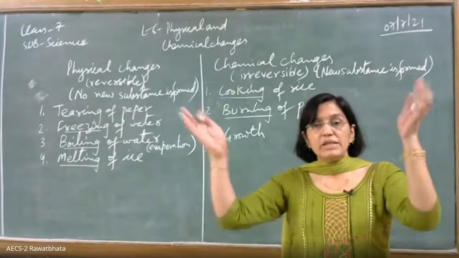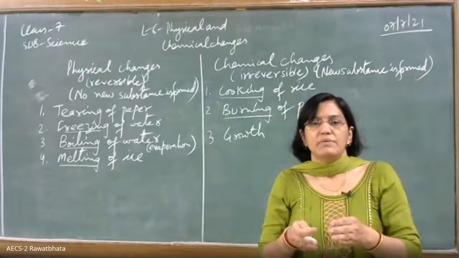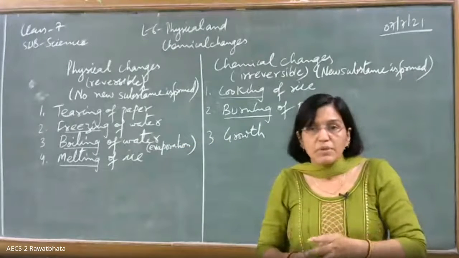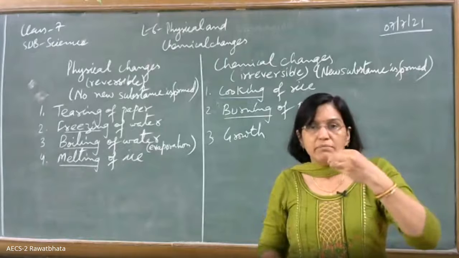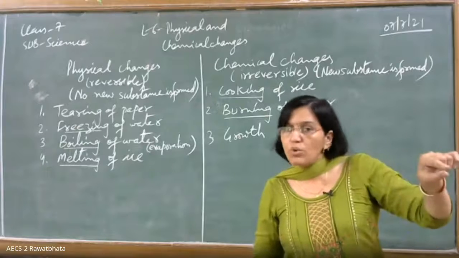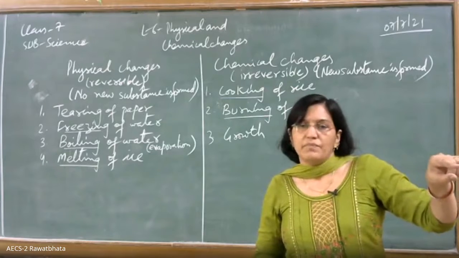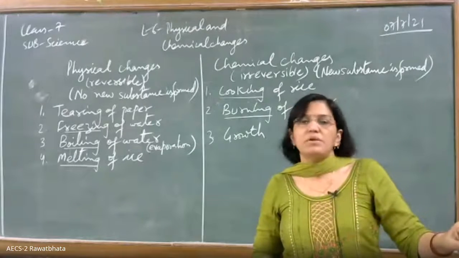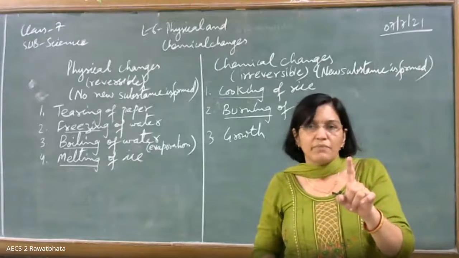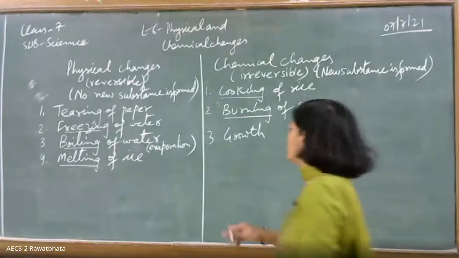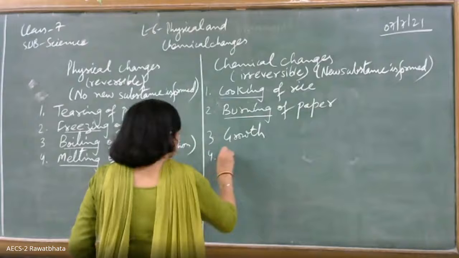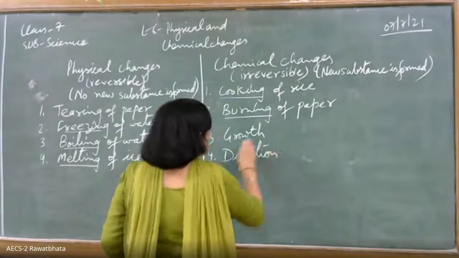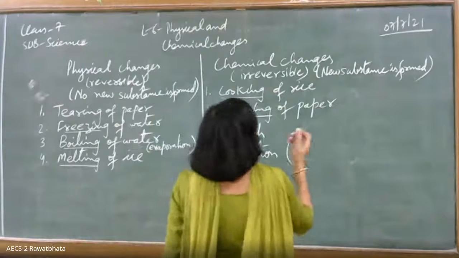Proteins get broken down to amino acids. Fats get broken down to fatty acids. So new substances are formed. We ate carbohydrate and it got converted to glucose. We ate protein and it got converted to amino acids. New substances formed, so digestion is also a chemical change.